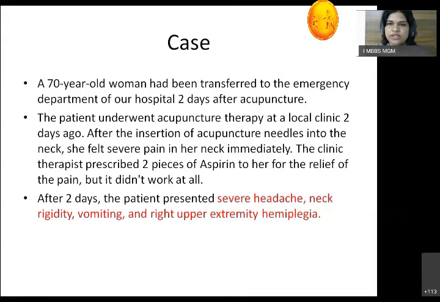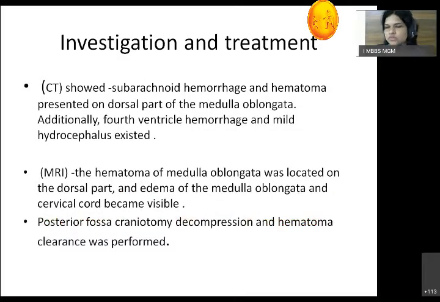Now further with this case, we did a CT. We found that there was a subarachnoid hemorrhage, that is below the arachnoid mater. There was a hematoma, that is a blood swelling, in the dorsal part of the medulla oblongata. Here you have to understand that whatever faces the anterior side of the brain will be called ventral, while whatever faces backward will be called dorsal. So it is this dorsal part of the medulla oblongata where the hematoma is present.